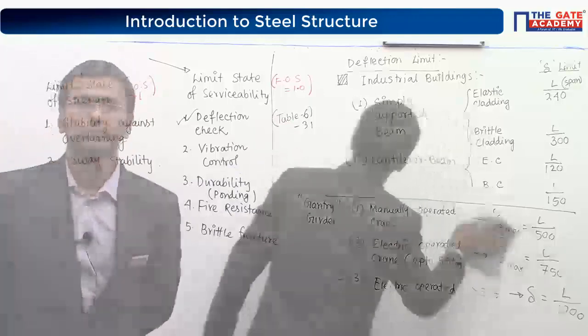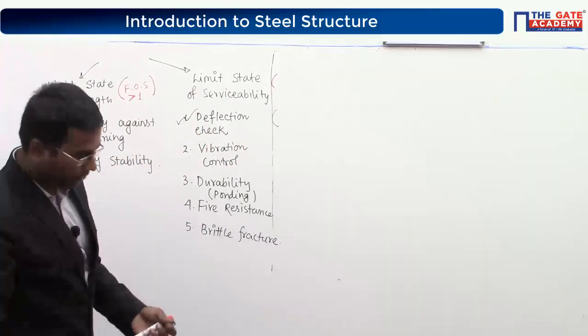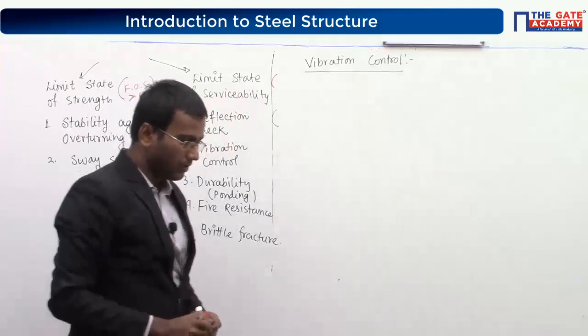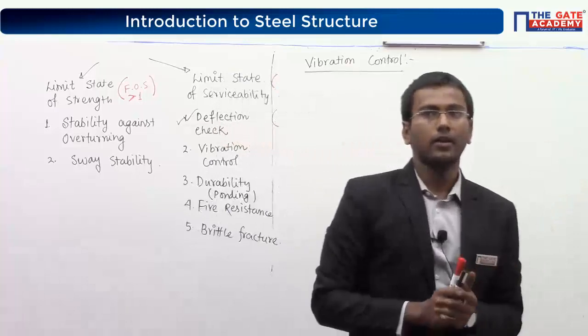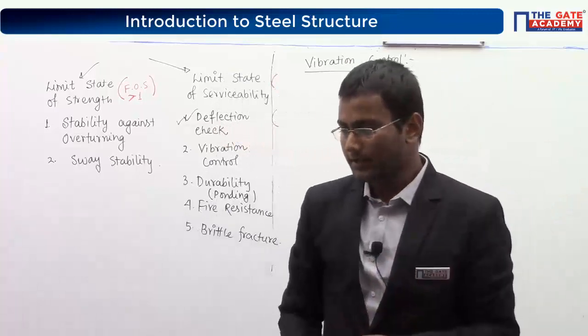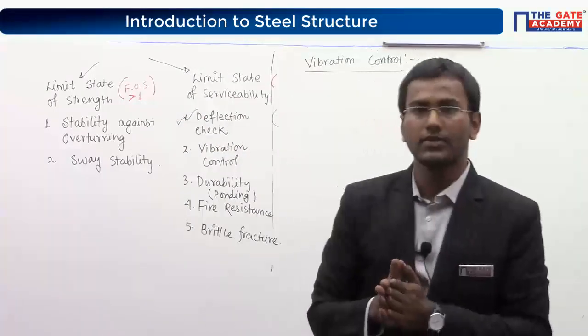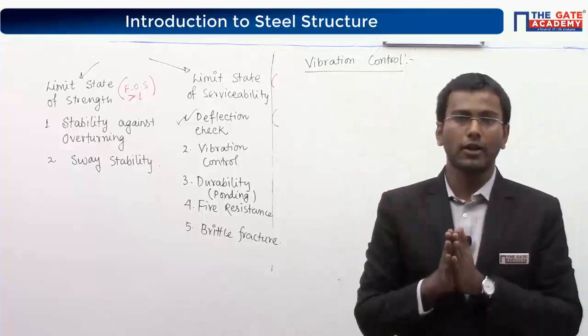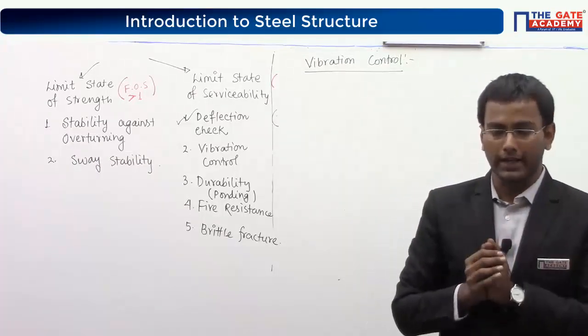Next, write down vibration control. Actually, vibration control and things like fire resistance, vibration, durability are conceptual things. Don't try to remember these things, just think logically.